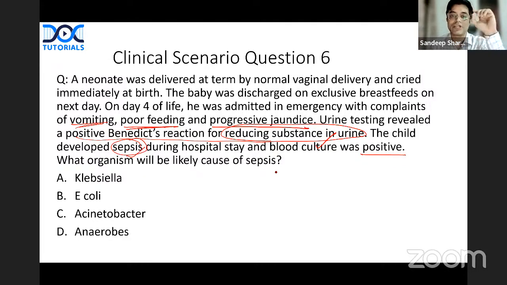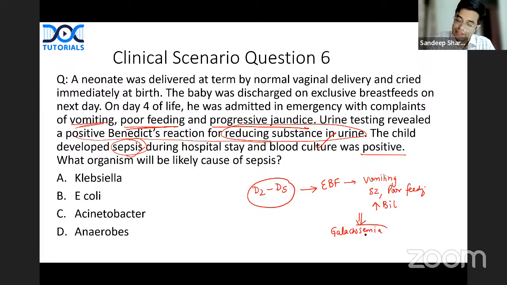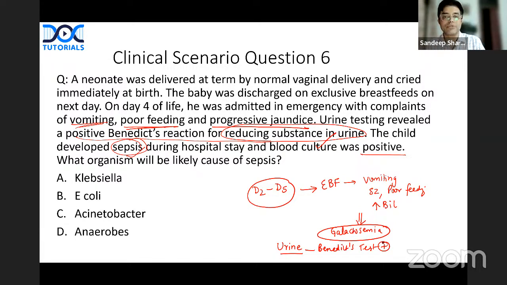So whenever there is a child presenting between day 2 to day 5, an exclusively breastfed child, EBF is exclusively breastfed child, comes to you with vomiting, seizures, poor feeding, and progressive rise in the bilirubin levels, you should suspect the child is having galactosemia. Galactosemia, how will you check for? The screening test is urine. When you do Benedict's test in urine, that will be positive. That will show reducing substance in the urine.